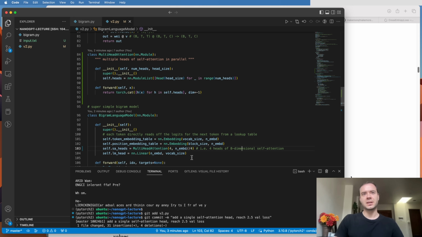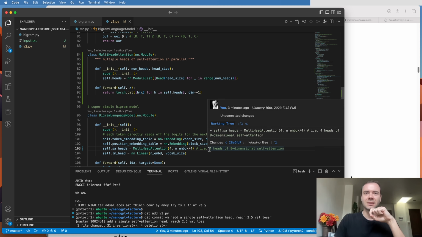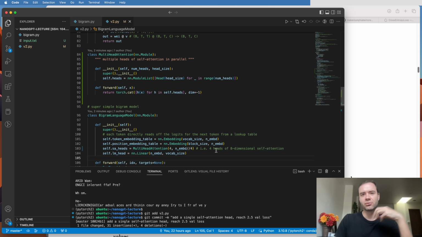From each communication channel we get 8-dimensional vectors, and we have 4 of them, which concatenate to give us 32, the original n_embed. If you're familiar with convolutions, this is kind of like a group convolution, because instead of having one large convolution, we do convolution in groups. And that's multi-headed self-attention.